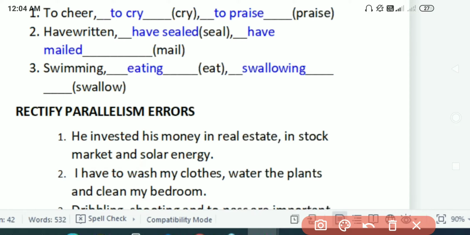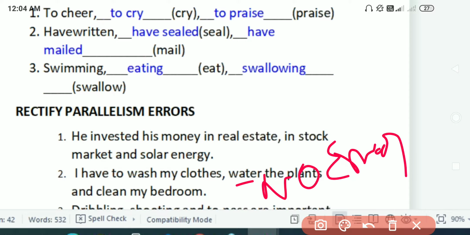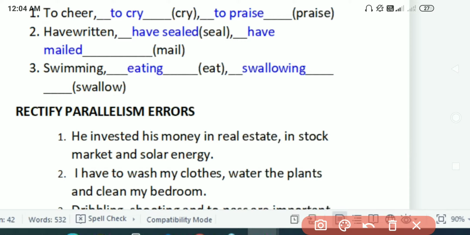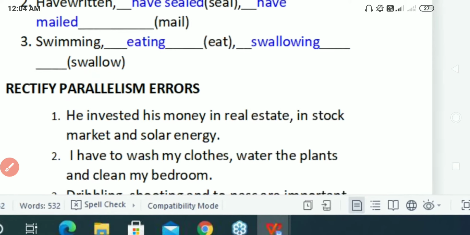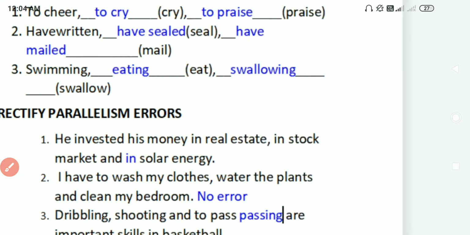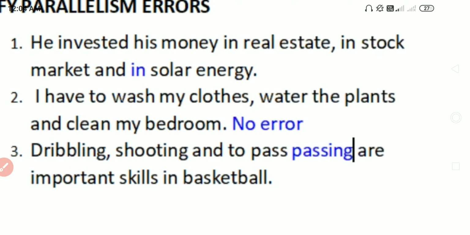And I have to wash my clothes, water the plants, and clean my bedroom. So here you can see washing clothes. Washing is actually an action, watering the plants is an action, cleaning the bedroom is also an action. So all are following the same pattern, so there is no error. You need not correct anything in this sentence. Okay, so that's it. And you can see the same answers I have written over here.